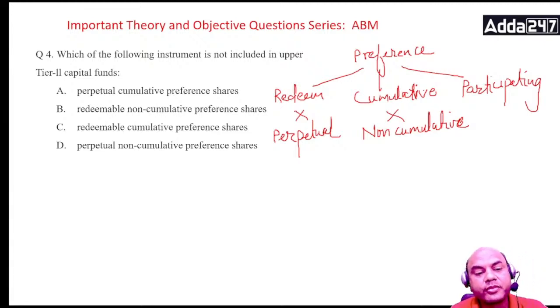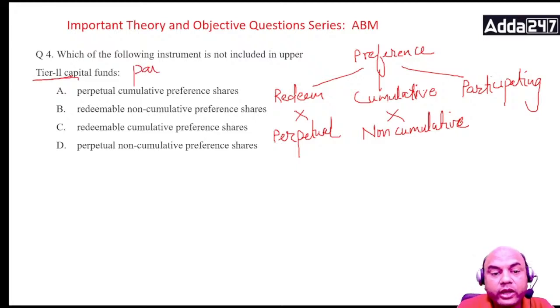Now look at this. Perpetual cumulative. You want it in tier 2 capital. Tier 2 means it's a paid capital, going concern. So cumulative will be included over here, where you have to repay the dividends whenever you have not paid. So this is true. Redeemable, non-cumulative.